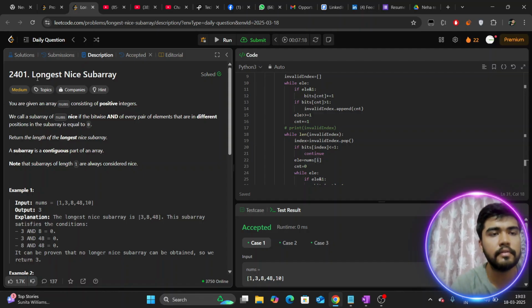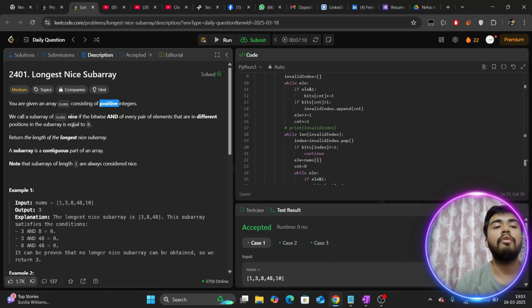So on today's question we have something like longest nice subarray. So in the question, they have given us a nums array consisting of positive integers. Every element should be positive. Positive means not zero also, like greater than zero.